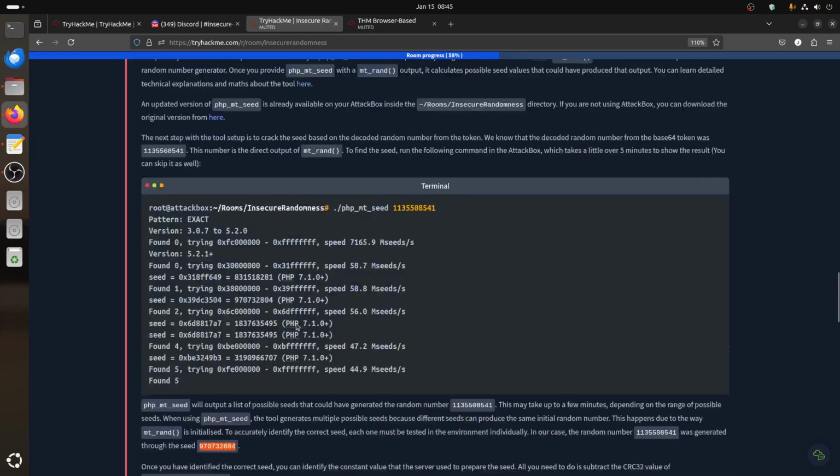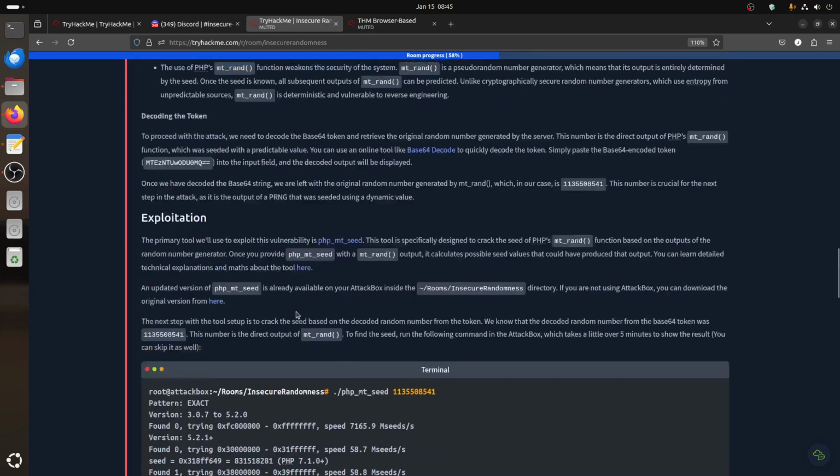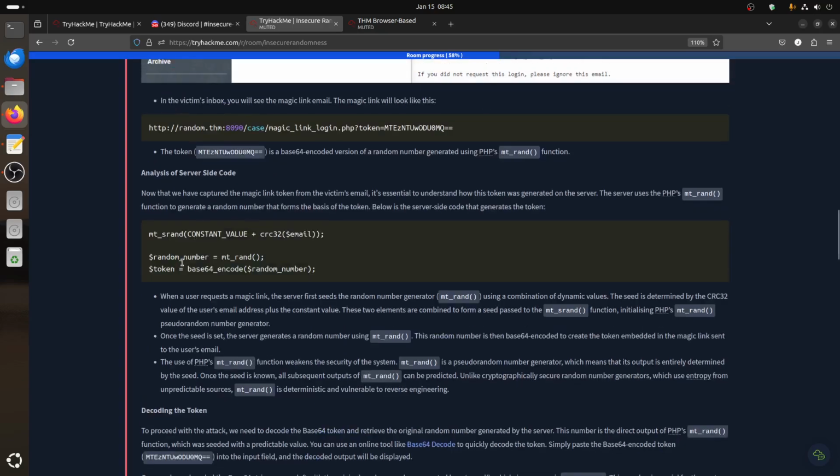You see here what it does. There is a constant, and then we have a CRC. So if we have the seed, the seed minus the CRC will give us the constant.